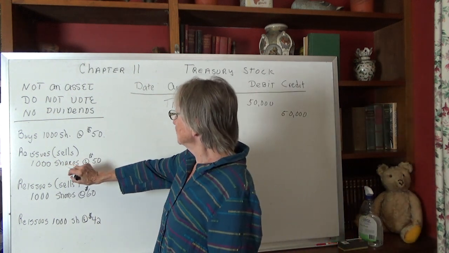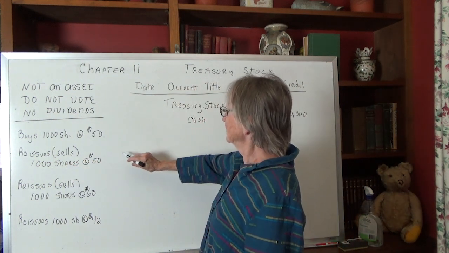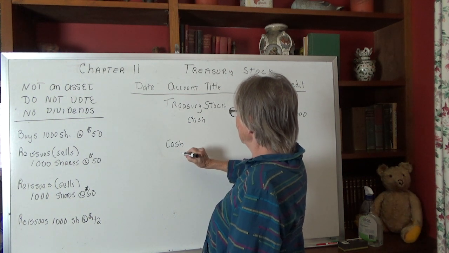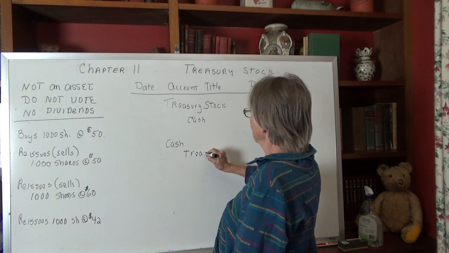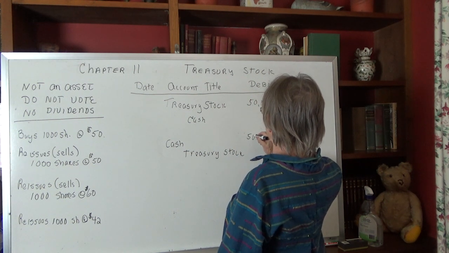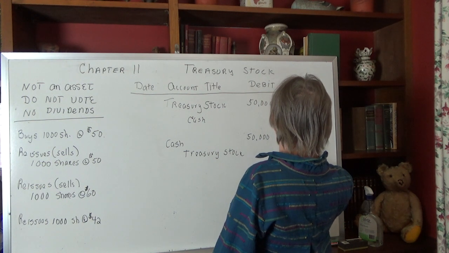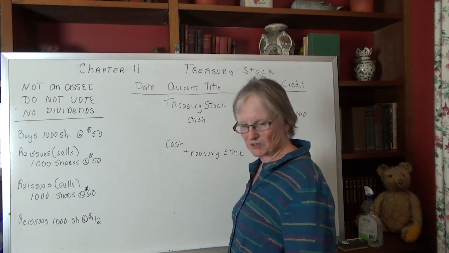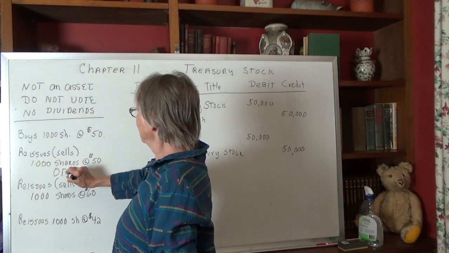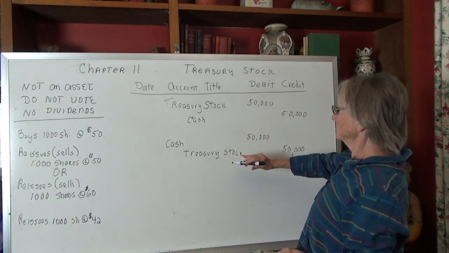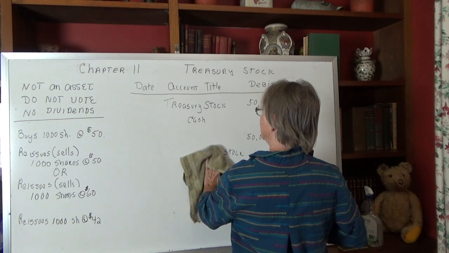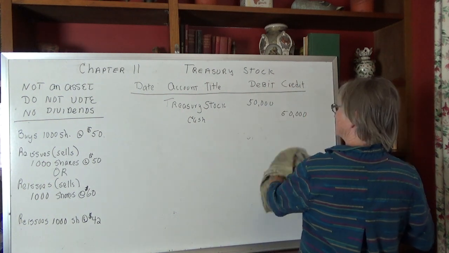So say we reissued these same 1,000 shares at 50, at the same price. In that case, the company would get cash, and they would credit the treasury stock account because they just sold the treasury stock that they bought. Okay, so that would be one scenario. These are going to be either-or. That would be the simplest one, but the chances of it happening are not that great. Usually the market price won't be that constant on something.